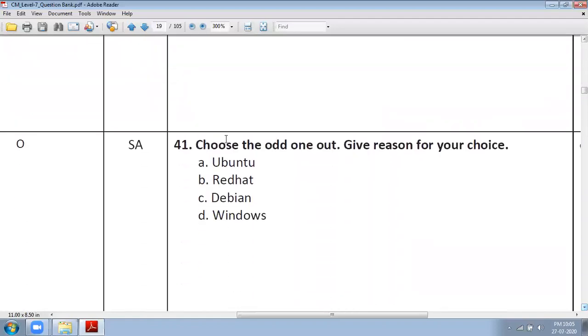So next question is choose the odd one out. Give reason for your choice. Here Ubuntu, Red Hat, Debian, Windows. So here Windows is the odd one. Ubuntu, Red Hat and Debian are freeware operating systems, but Windows is not freeware, it is a proprietary licensed operating system.